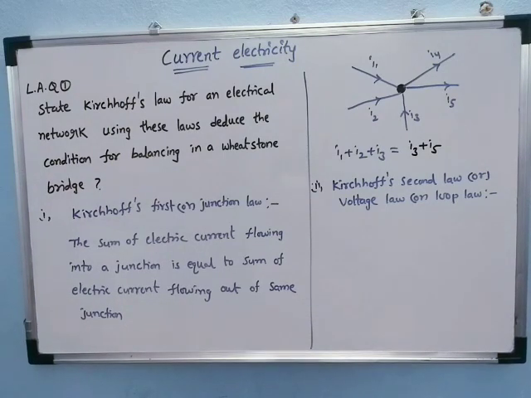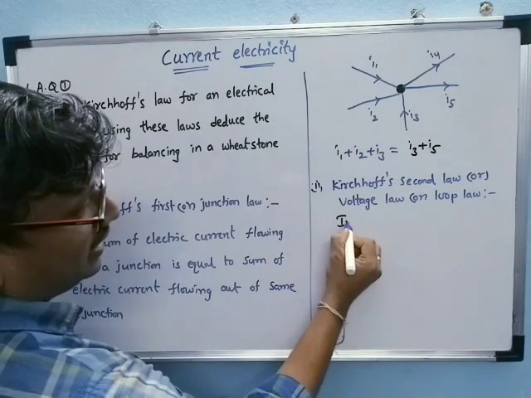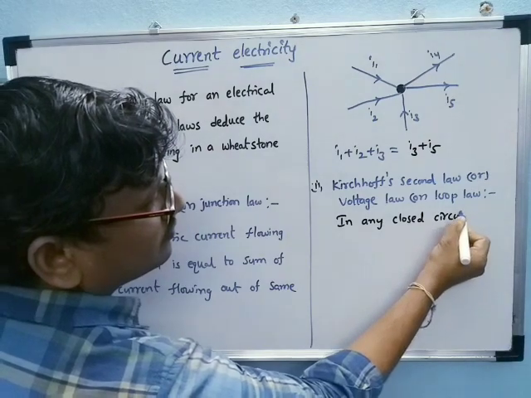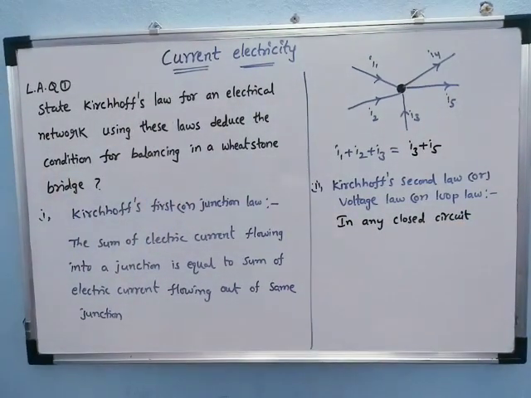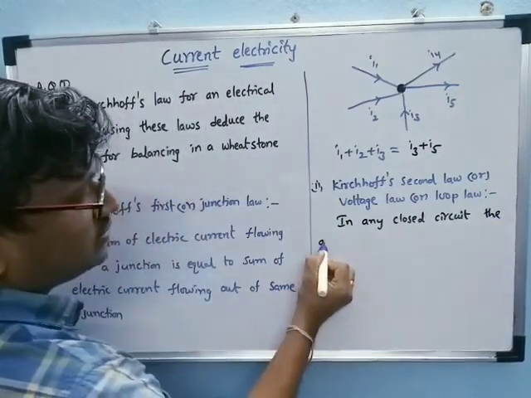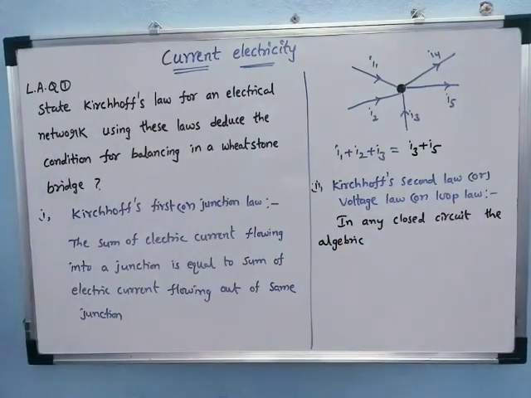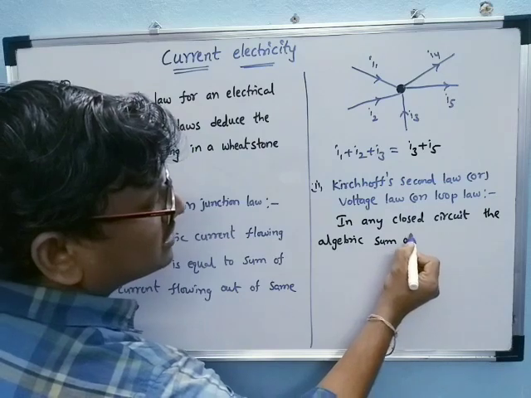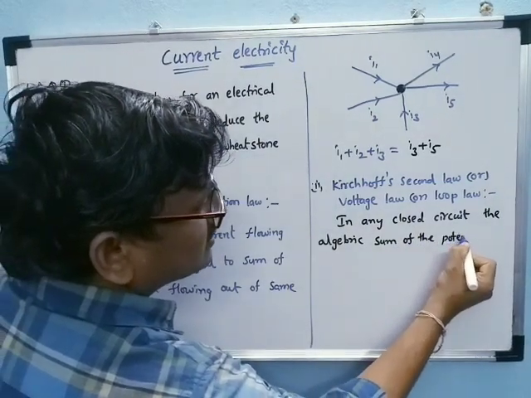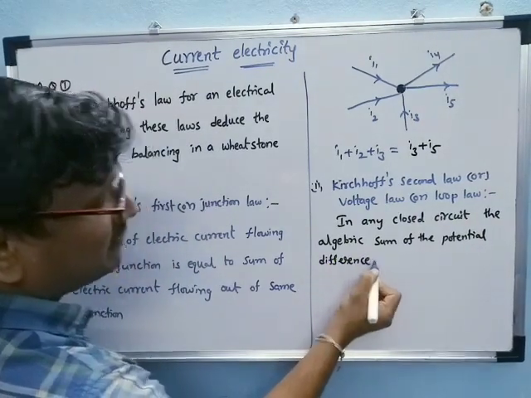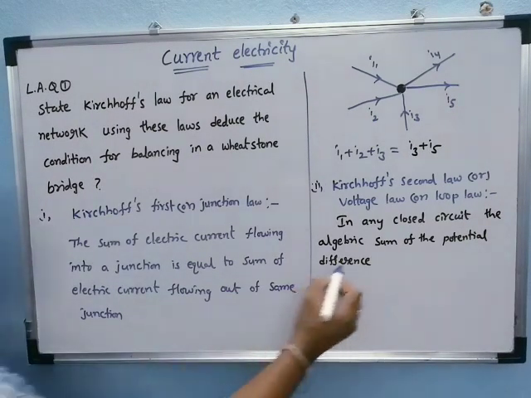See here, in any closed circuit, the algebraic sum of the potential differences is equal to 0.